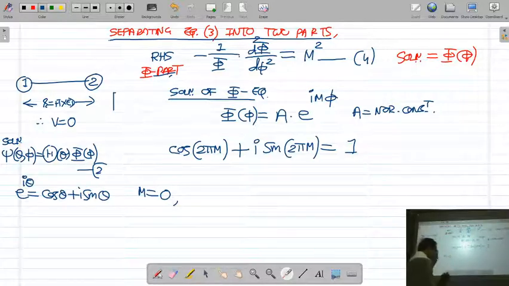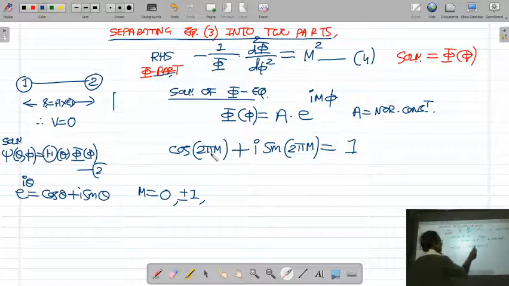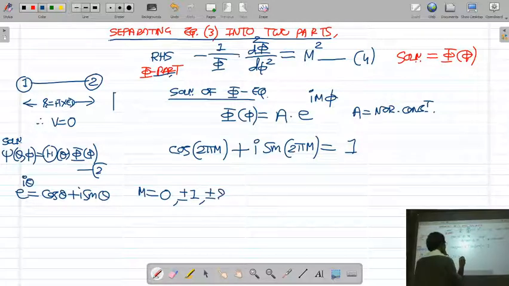Okay. Now if I take m is equal to plus minus 1, then this will be cos 2 pi. What is the value of cos 2 pi? 1. Plus sin 2 pi will be 0. So again 1 plus 0 will be 1. And if you take m is equal to plus minus 2 and put the value of m, this will be cos 4 pi.